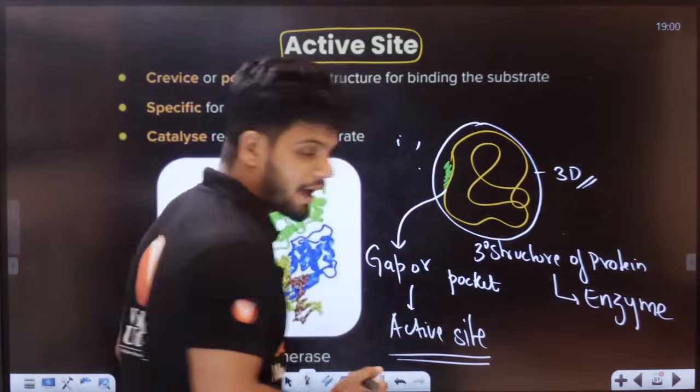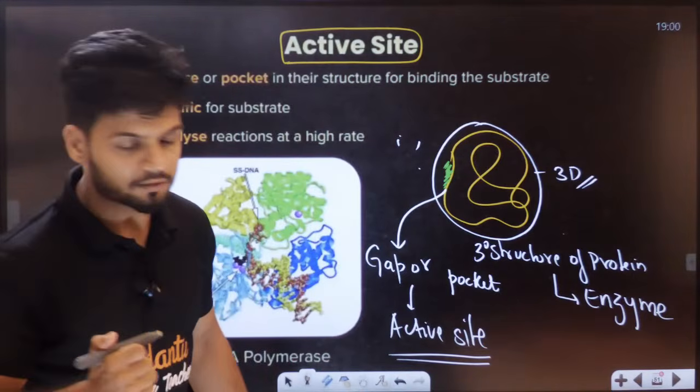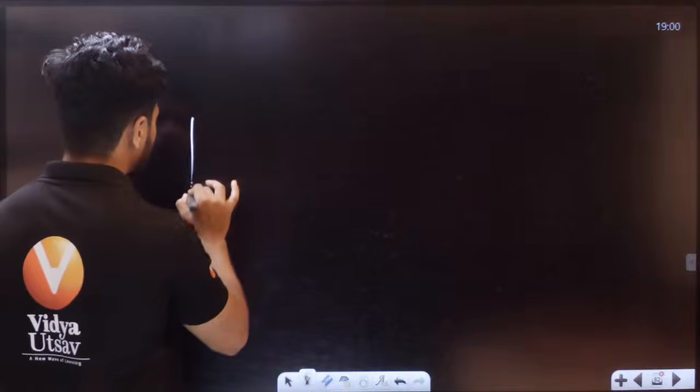Active site. Now I'll give you a better perspective. So from now onwards, please understand. Let's say here I have a lock.